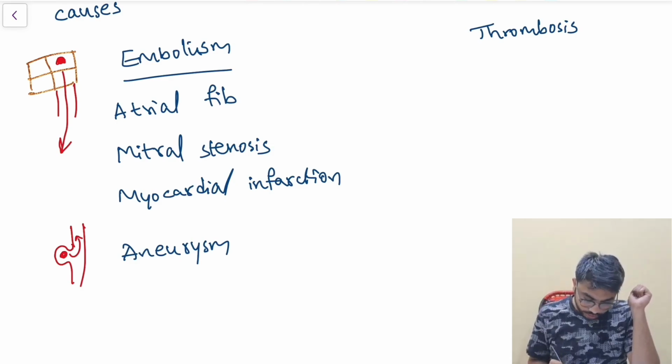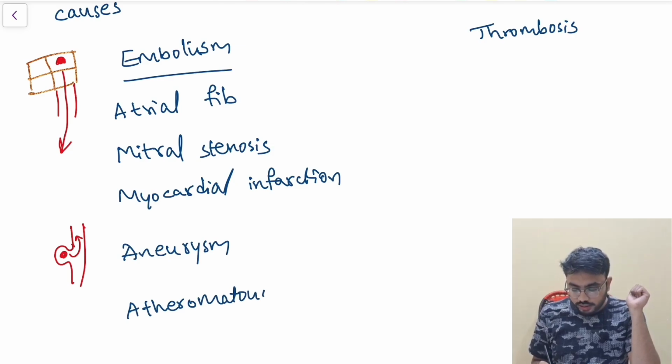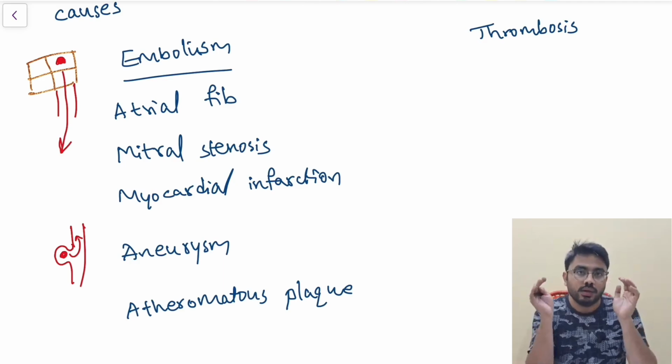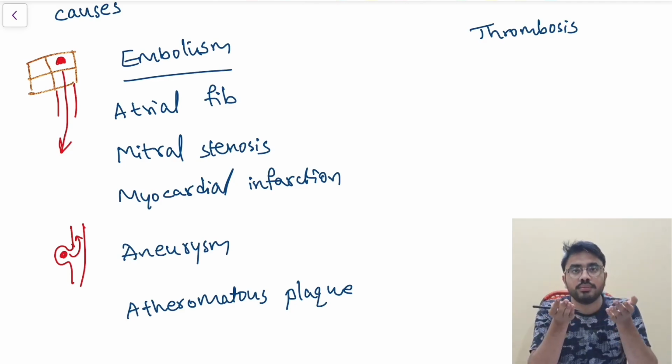Now, coming to atheromatous plaque. To be frank, I should not write this atheromatous plaque in the embolus. I should write it in the thrombosis. Why? Because atherosclerosis, you already know, what happens? There will be thickening of the arterial wall.